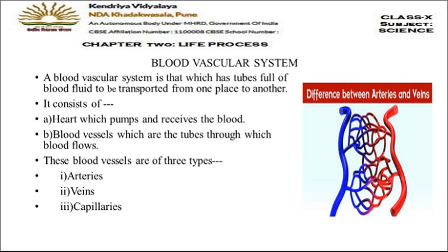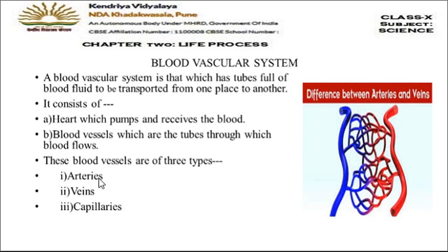This blood vascular system consists of two main parts. One is the heart, which pumps the blood and receives the blood, and the other is the blood vessels. These blood vessels are the tubes through which the blood flows. Now blood vessels are of three types. One is arteries, second veins, and third capillaries.